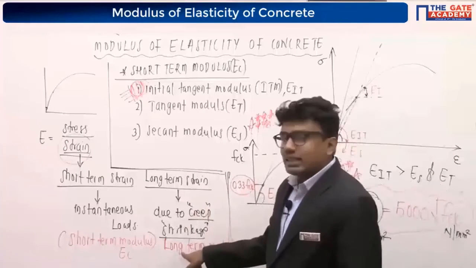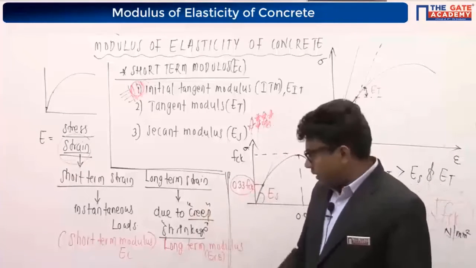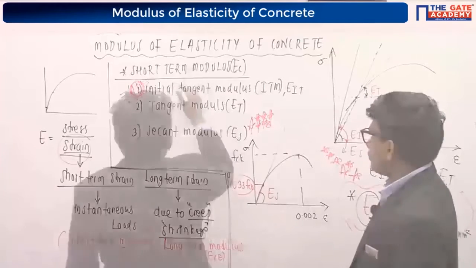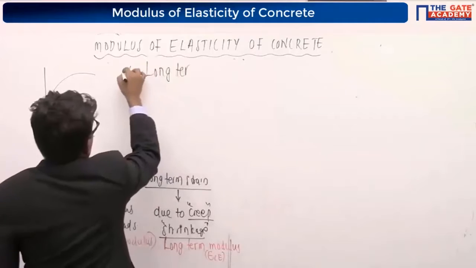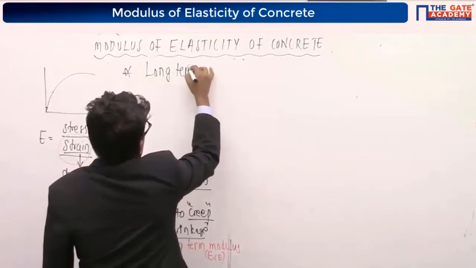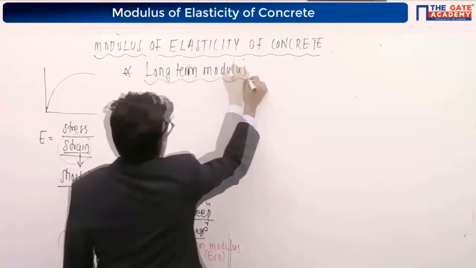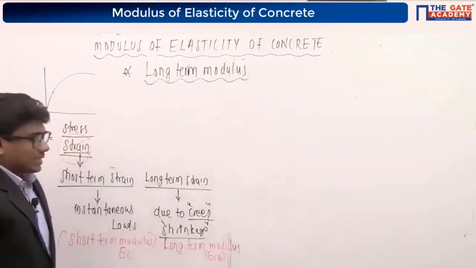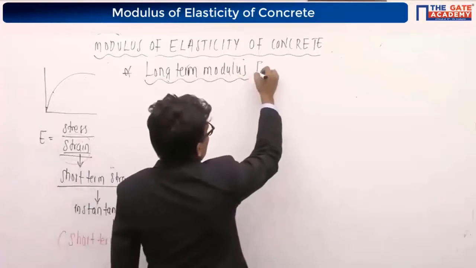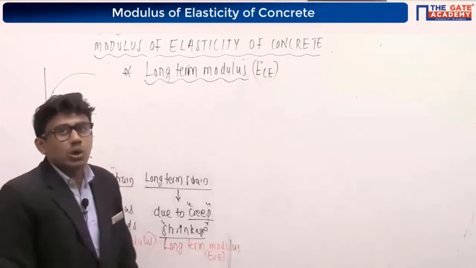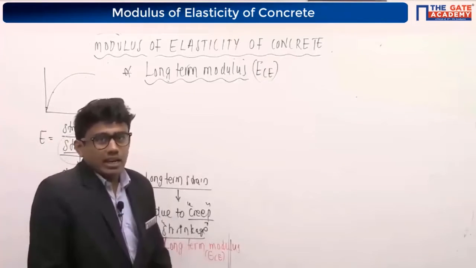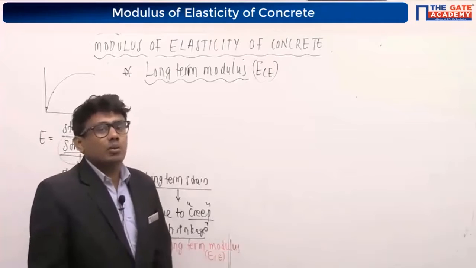Now one more thing is remaining, that is the long-term elastic modulus. We are going to discuss that. The second one is the long-term modulus of elasticity, denoted with Ece, or it is also called the effective modulus or dynamic modulus.